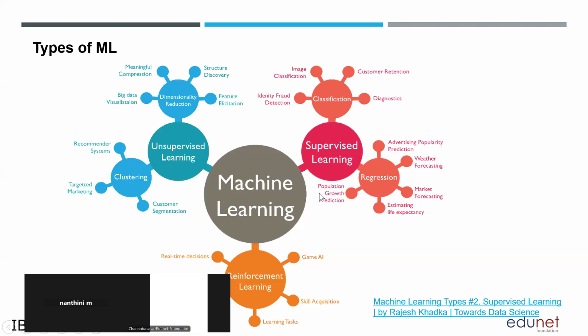Then we will be starting with different types of machine learning. When we are talking about machine learning, we have different types. The first one is supervised learning, which is what we discussed in the previous example. That is an example of supervised machine learning. Can anyone tell me what supervised machine learning is? From the name itself, you can understand.